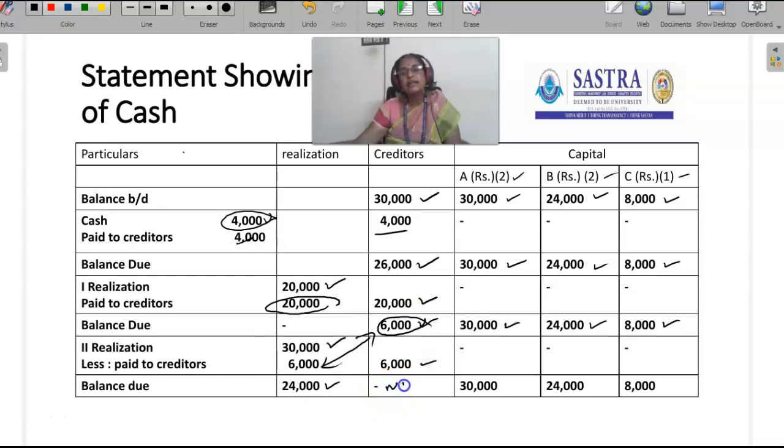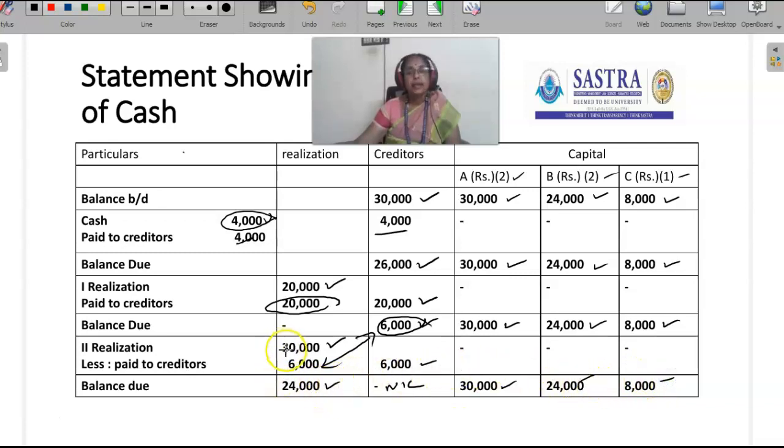Balance of creditors is nil because we settled the entire 30,000: we paid cash of 4,000 rupees available in the firm, out of the first realization we paid 20,000, and out of the second realization we paid the remaining 6,000. So the creditors are fully settled. As usual, the remaining balance is the capital of the partners: 30,000, 24,000, 8,000 rupees.